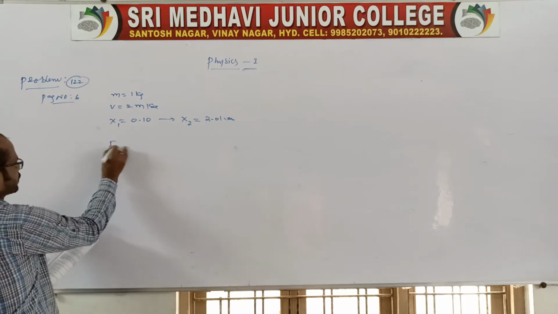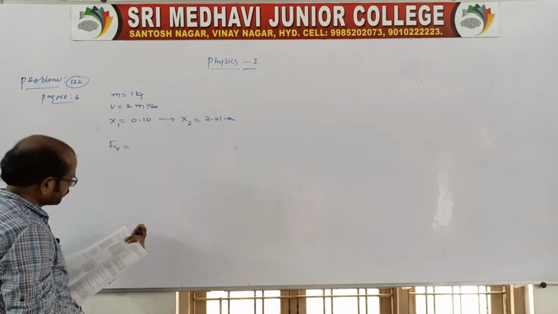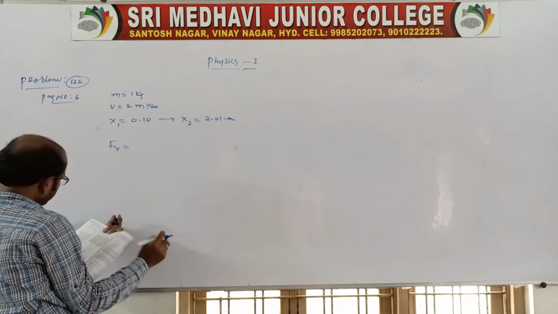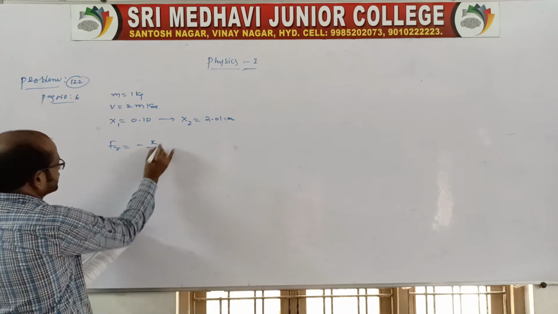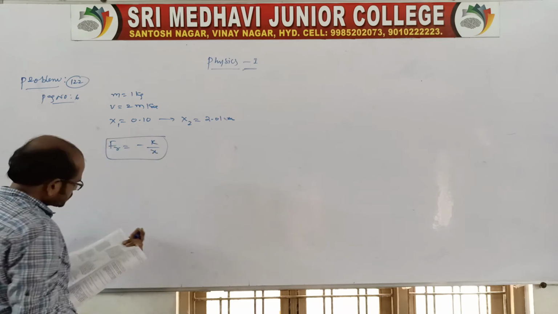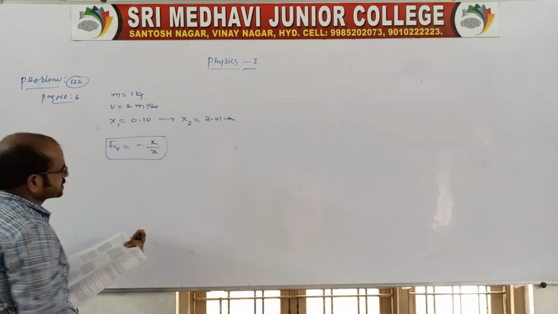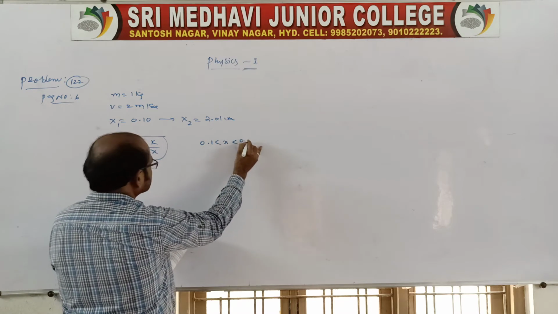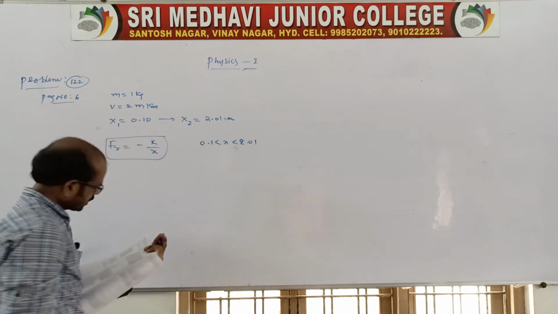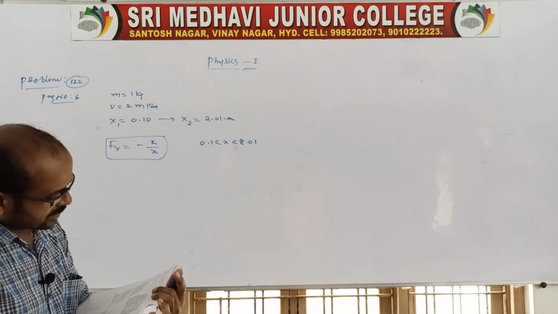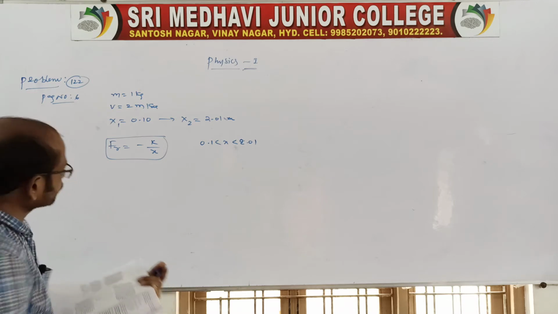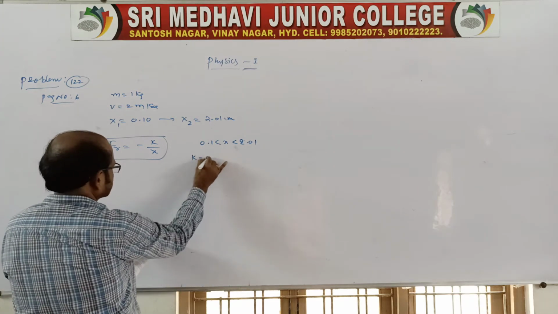So there is a retarding force acting on the block of mass moving there, minus k by x, inversely proportional to x. That is given for 0.1 less than x less than 2.01, and x is equal to 0 otherwise, x less than 1 and x greater than 2.1. So k is equal to, you take the k value as 0.5 joule.